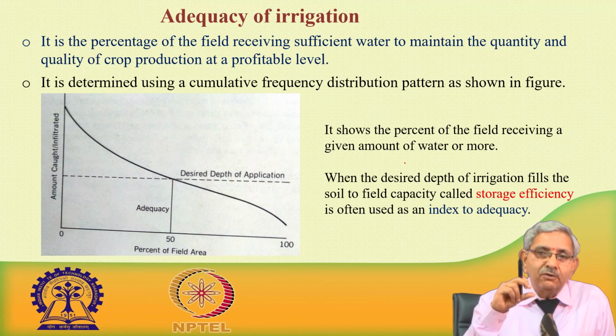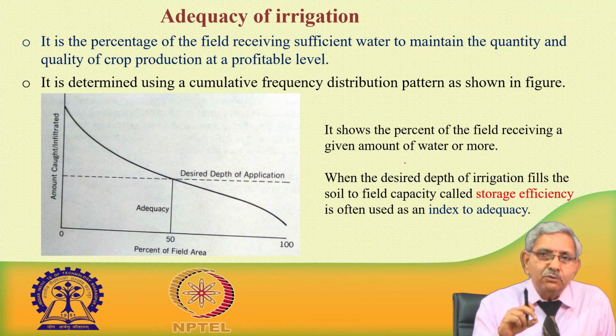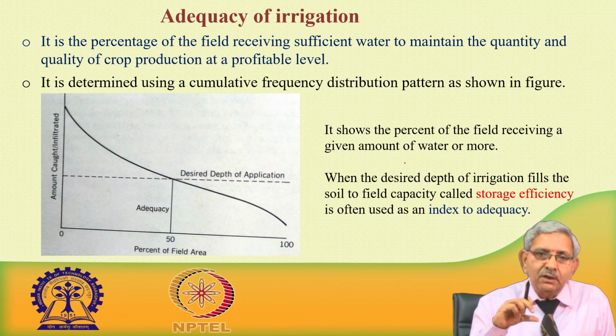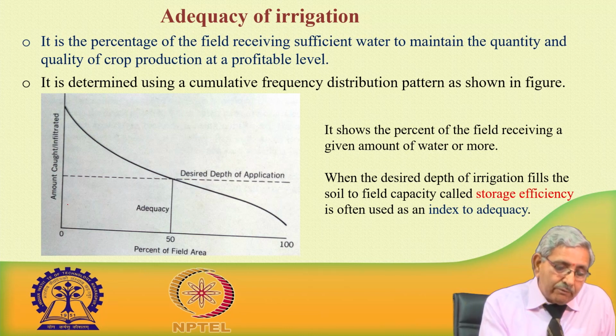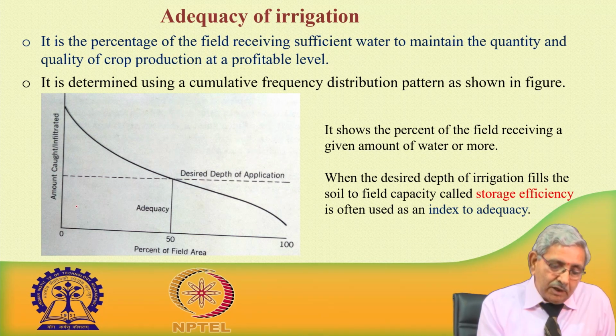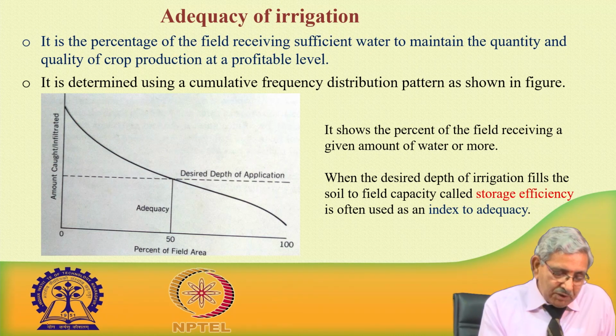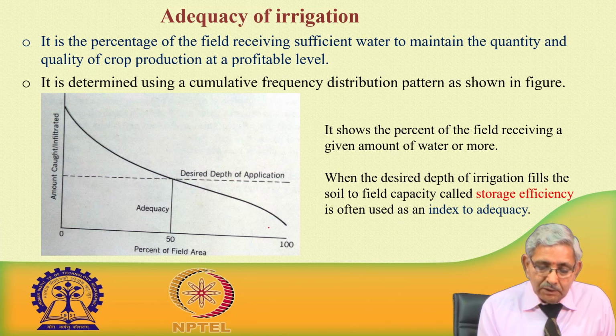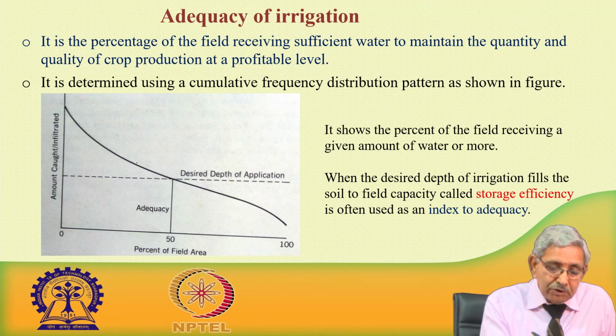Let us say the first 2 centimeter of water has gone to the first 0.1 hectare, then 3 centimeter to the next 0.2 hectare. So, cumulative values are obtained. When we plot this cumulative frequency distribution versus infiltration depth, this particular curve which you see here is the cumulative distribution curve.